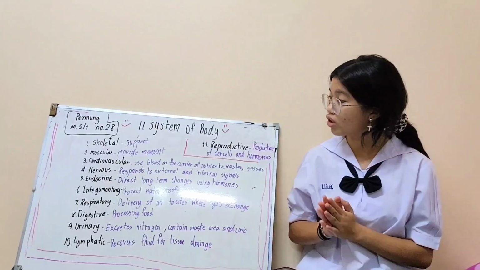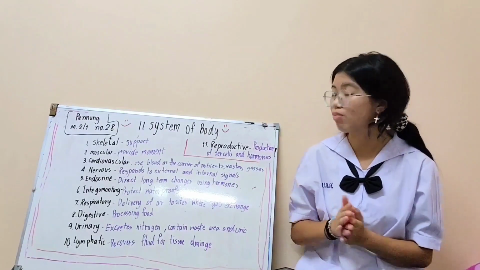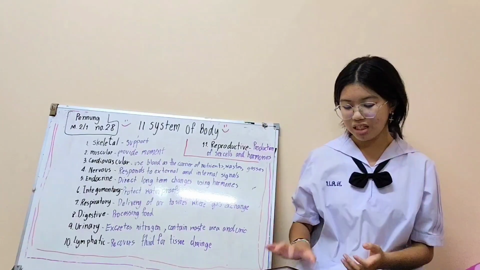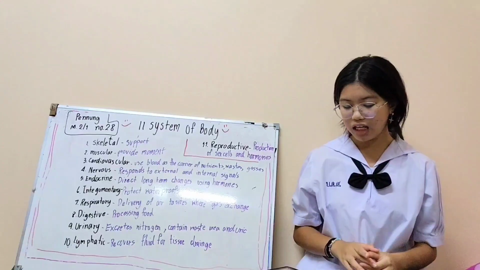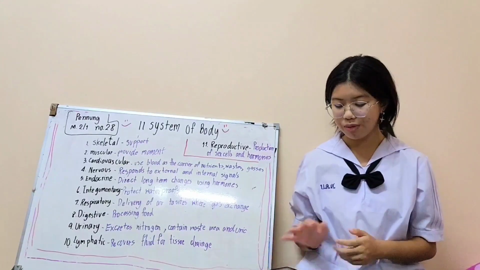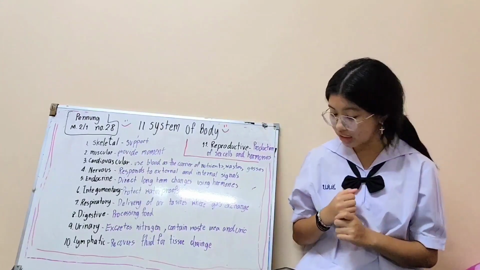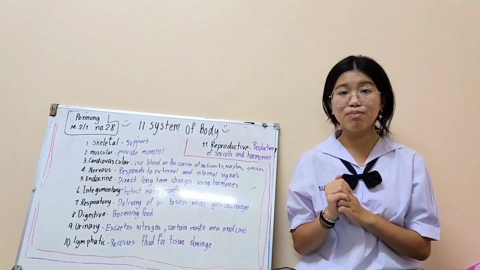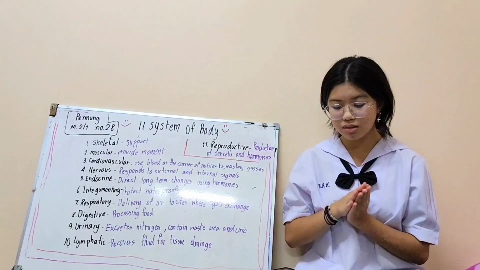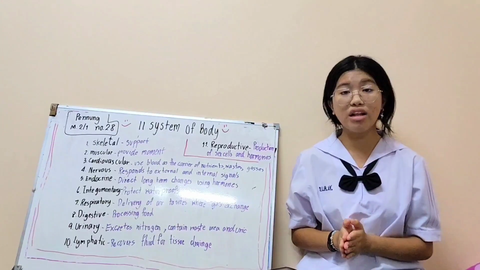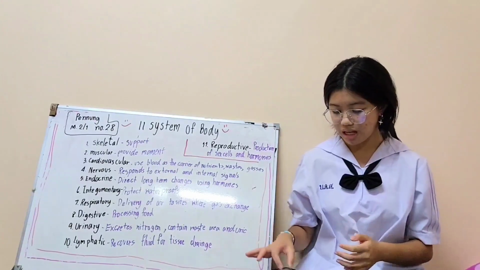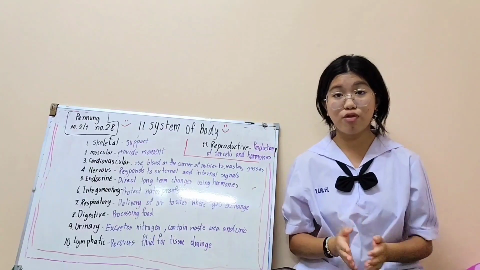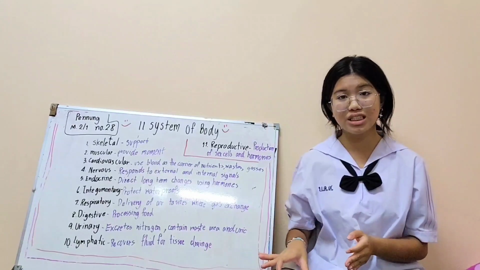Then we go to the second system, the muscular system. The structure is skeletal muscle and other muscle. The function is that muscles contract, and the big function is to provide movement. Heat production is a function too for the muscular system.